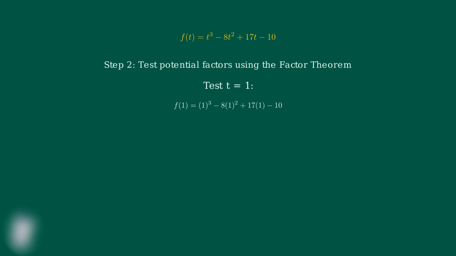Let's start with t equals 1. We substitute 1 into our polynomial. F of 1 equals 1 cubed minus 8 times 1 squared plus 17 times 1 minus 10. Let's calculate this step by step. 1 cubed equals 1, and 8 times 1 squared equals 8. So we have 1 minus 8 plus 17 minus 10. Computing this, 1 minus 8 plus 17 minus 10 equals 0. Since f of 1 equals 0, we know that t minus 1 is a factor of our polynomial.